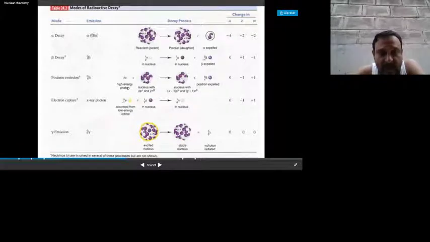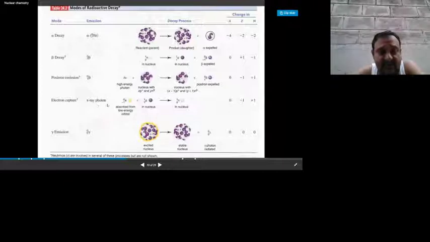Due to high energy photons captured in the nucleus, the parent nucleus is converted into the daughter nucleus. The positron also simultaneously emits particles. Due to this, the mass number doesn't change, but the atomic number decreases by 1 unit. Next is electron capture.